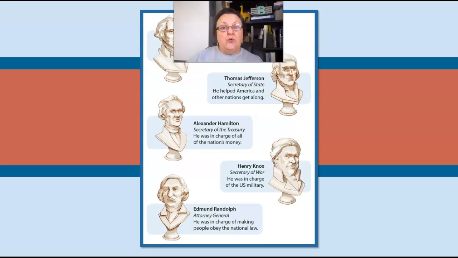So these four men were the ones who helped President Washington complete all of his jobs, all of the tasks that he had. And he put a lot of faith in these four men. He put a lot of trust in them, that they would make the right decisions. They would hopefully make the decisions that he would make, and he trusted them. And of course, I'm sure there were many times when they would go to George Washington and say, this is what I'm thinking, what do you think? So they would always refer back to him to find out what his thoughts were too.